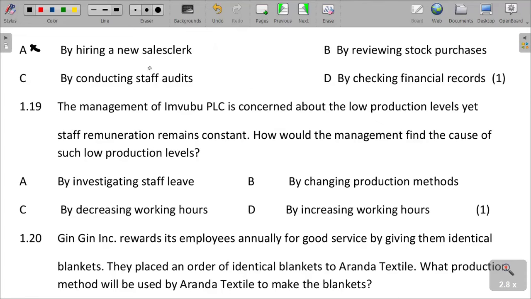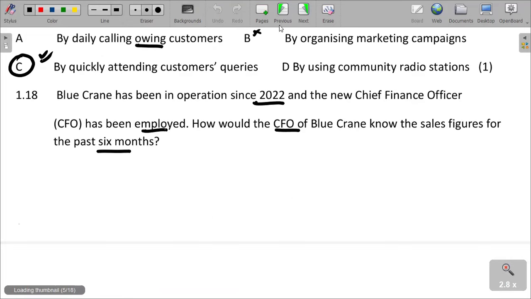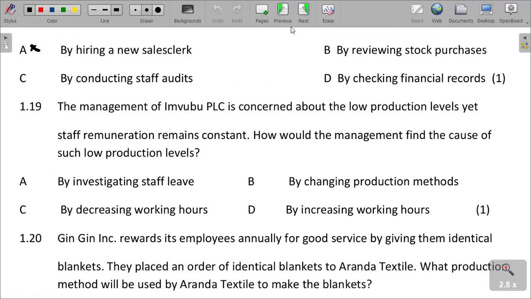What we want to understand is how he can know the sales figures for the past 6 months. Checking the financial records.